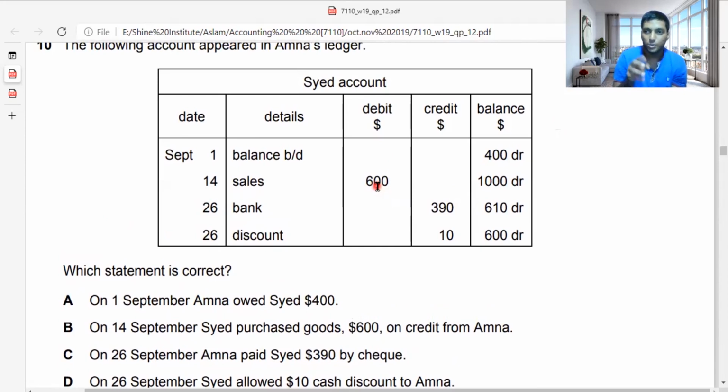So for Amna's account, Sayed is a credit customer, which means when Sayed purchased from Amna, for Amna, she has made a sale. But for Sayed, it's a purchase. From Sayed's point of view, he had made a purchase, but from Amna's point of view, she has made a sale. That's what you need to know.